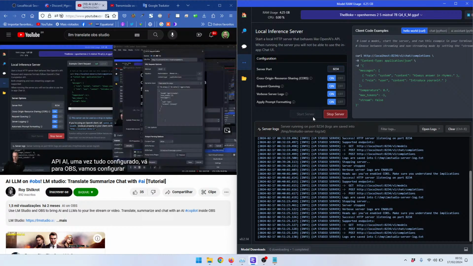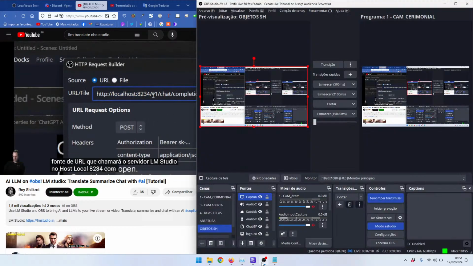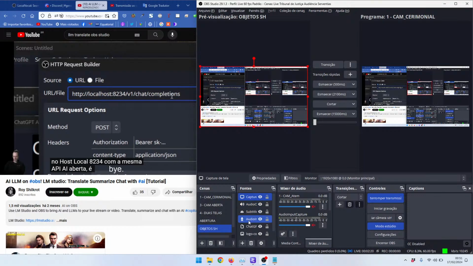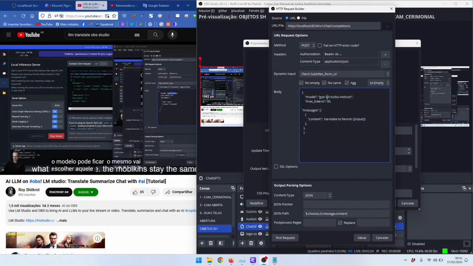We're going to set up a URL source that will call the LM Studio server at localhost 8234 with the same OpenAI API. This is what I have in here. The model can stay the same. It's going to pick the one from LM Studio. The message is just going to grab the subtitles transcription and send that over to LM Studio for inference.